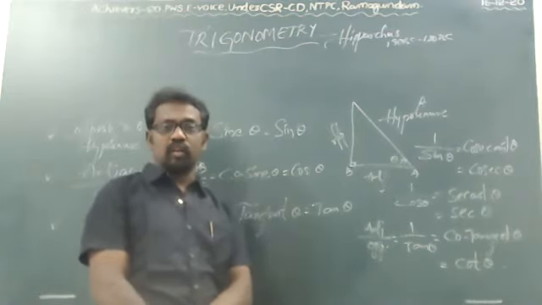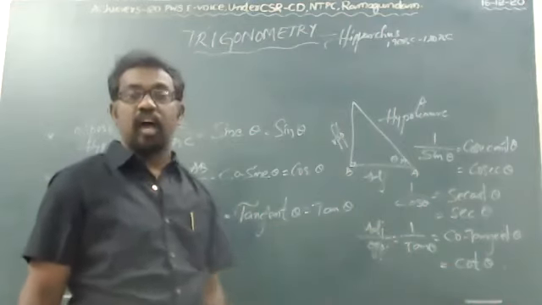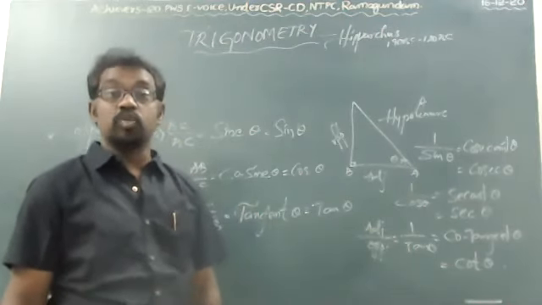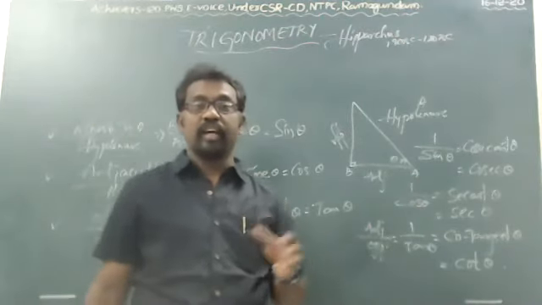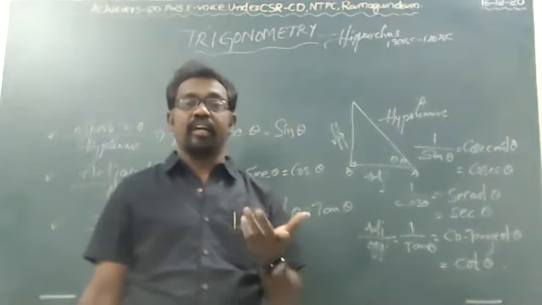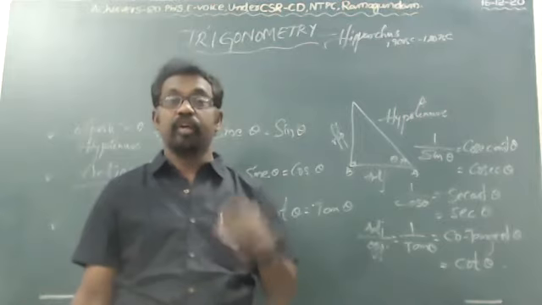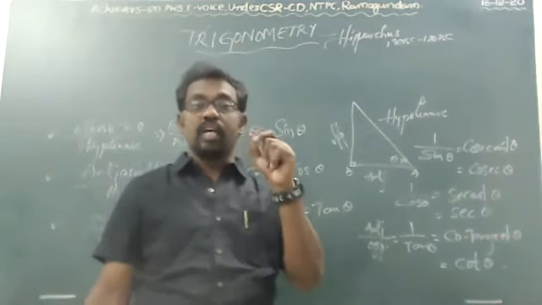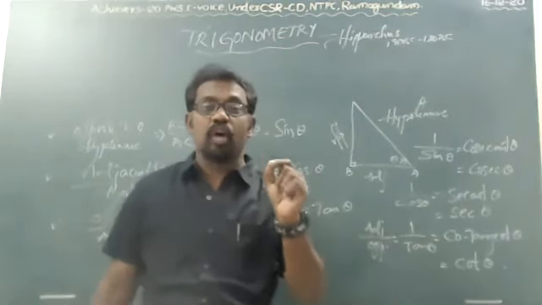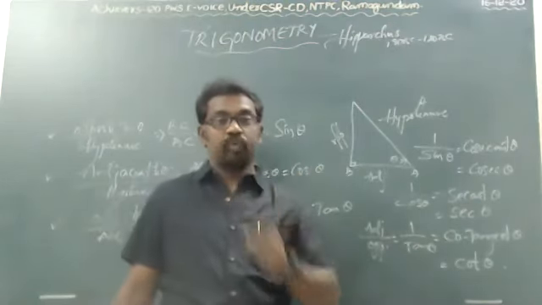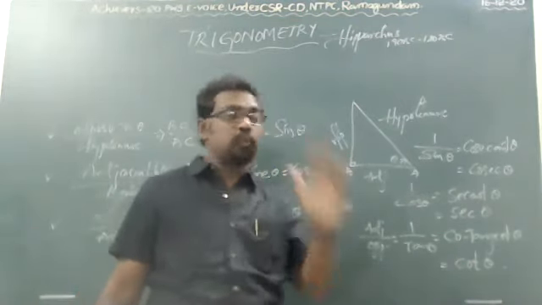Whenever we ask what is the ratio of cot, the very next second you have to give the answer, that is adjacent by opposite. You should not say 1 by tan theta, or cos by sine. If anyone asks the ratio, you have to say adjacent by opposite. What is the ratio of cot? Adjacent by opposite. This is most important.